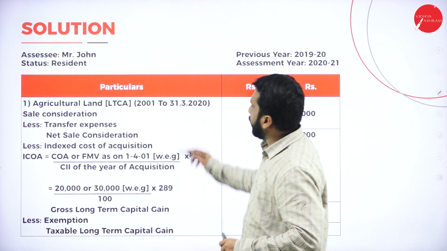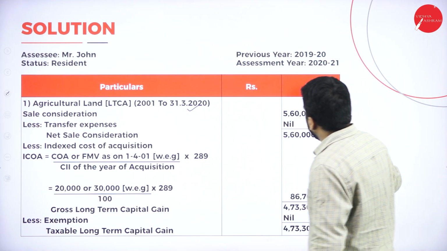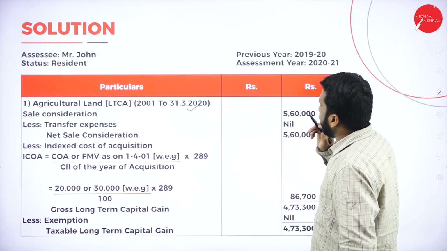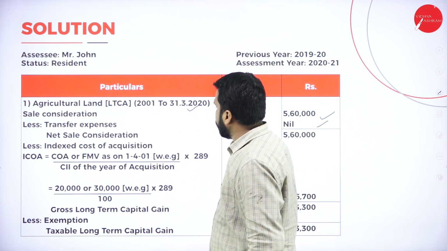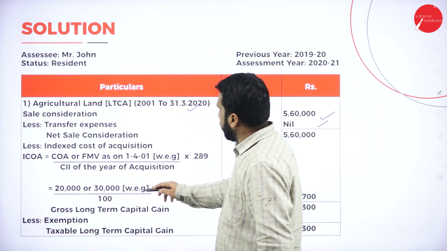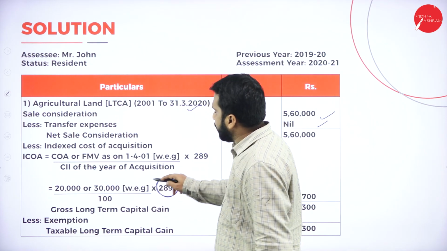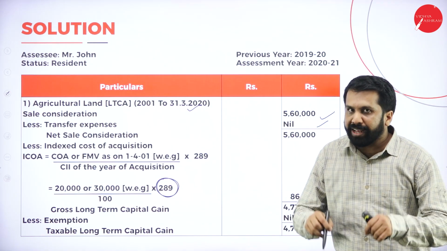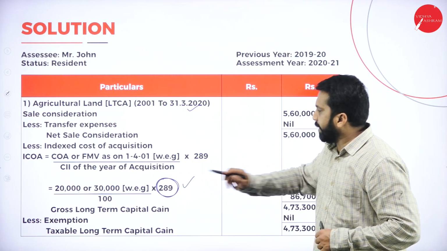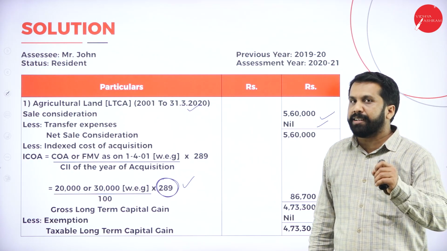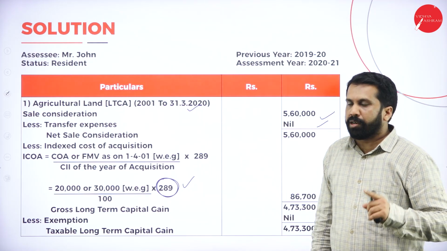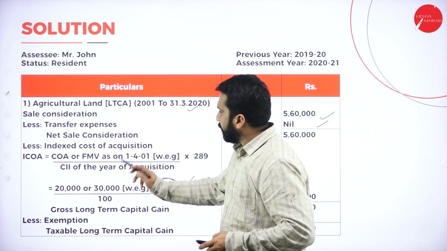Now I'll go for agriculture land. Sale consideration 5,60,000. Is there any transaction charge? No. It will be 5,60,000 only. Calculate indexation like 20 or 30, whichever is higher. 30,000 is higher. Into 289, which is always common. While doing your problem, always remember you should go with 289. 289 is a fixed index number for your examination. Divided by 100, it is given in the question only.